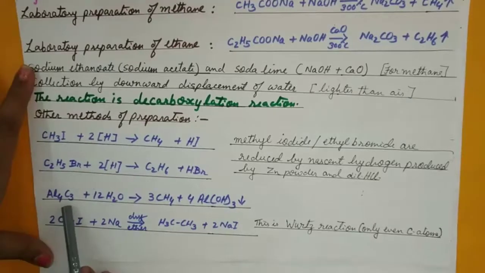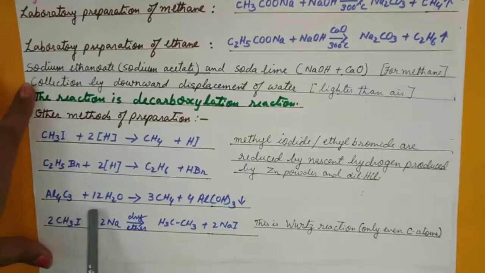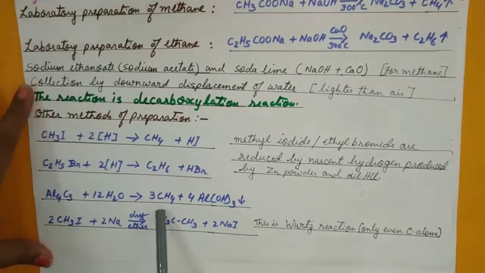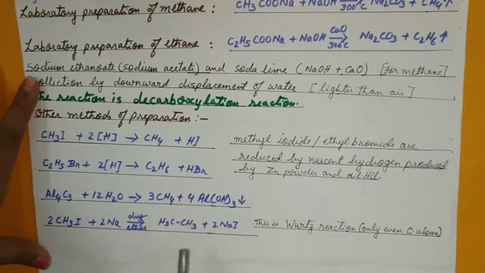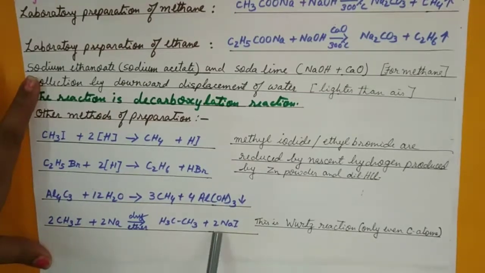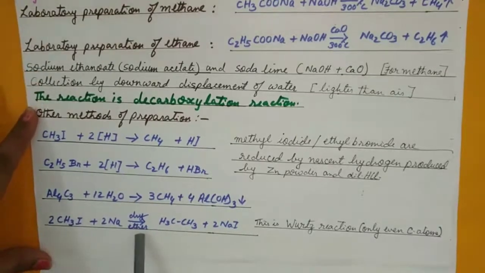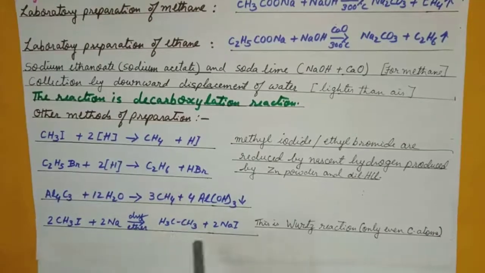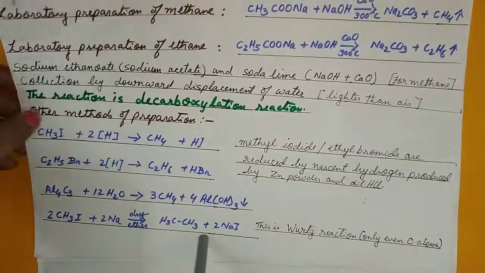Then this reaction you have already done in standard 9, but still again let me repeat. Aluminium carbide with water will give you methane and aluminium hydroxide. Not new because you've already done. And another is Wurtz's reaction. This one is a reaction to give an alkane with even number of carbon atoms. Like if you have methyl iodide, it will be 2 methyl iodide with sodium and dry ether will give you ethane and sodium iodide. So this is one very interesting one.